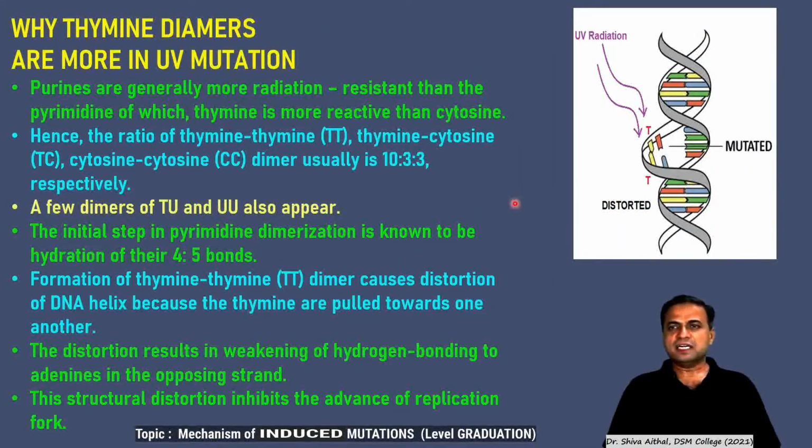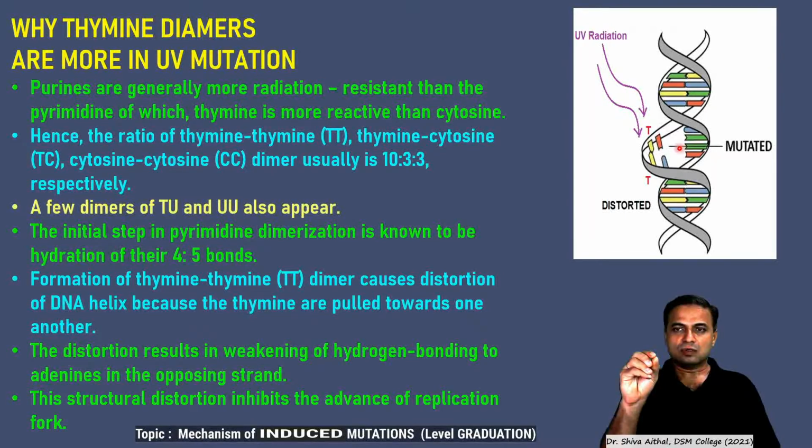Now, when thymine dimers are there, we see that there is a distortion like this. You see in the figure, when ultraviolet radiation is absorbed by the DNA, adjacent thymines result in a mutated DNA. We call it a distorted DNA or a kink formation, and this is ultimately responsible for cell death. Now the question is, why only thymine dimers? Why can there not be cytosine, guanine, or any other dimers adjacent to each other?